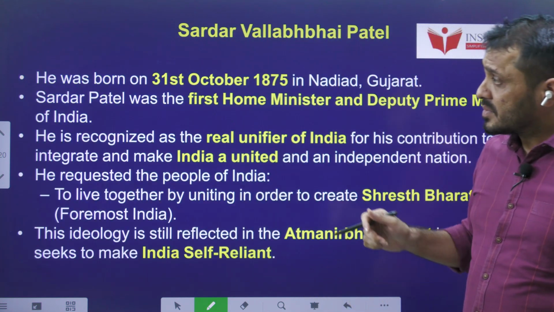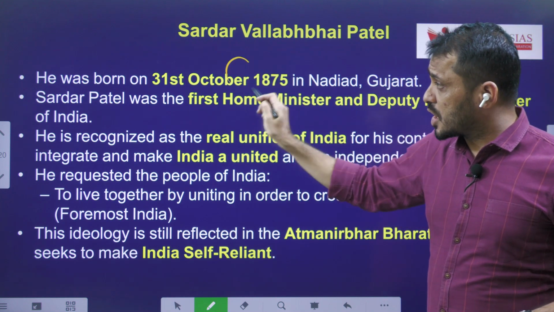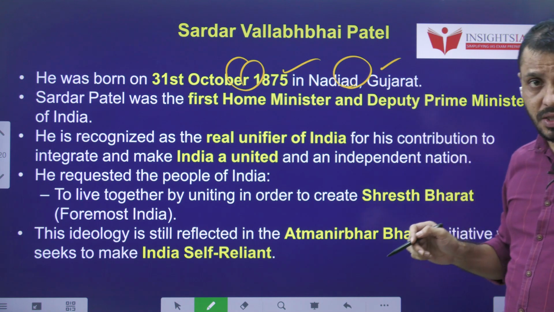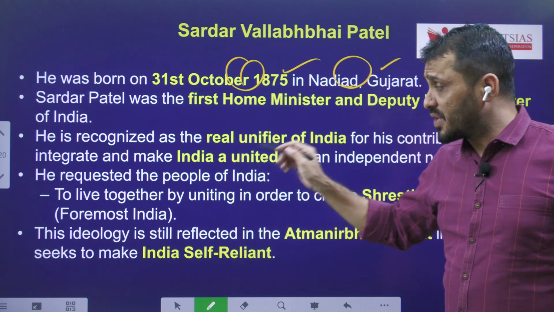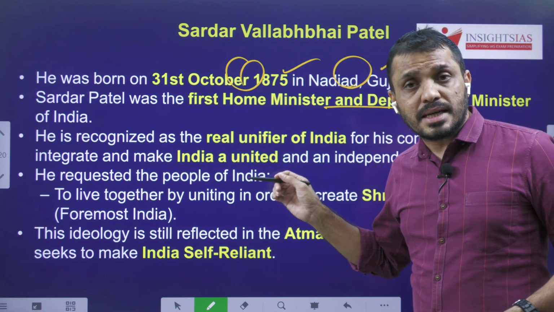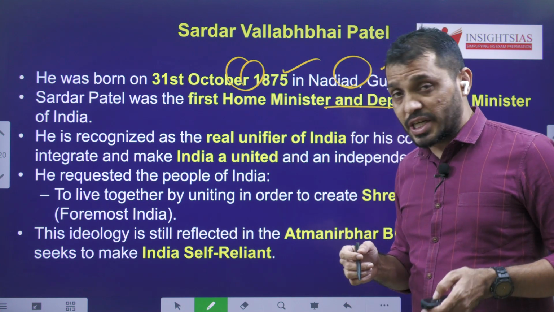Sardar Vallabhbhai Patel was born on 31st October 1875 in Nadiad, Gujarat. He was the first Home Minister and Deputy Prime Minister of India. In the capacity of Home Minister, he played a very crucial role in the integration of princely states into India.